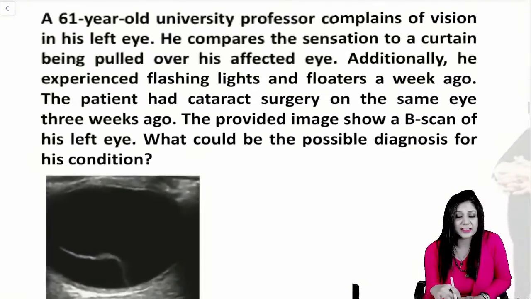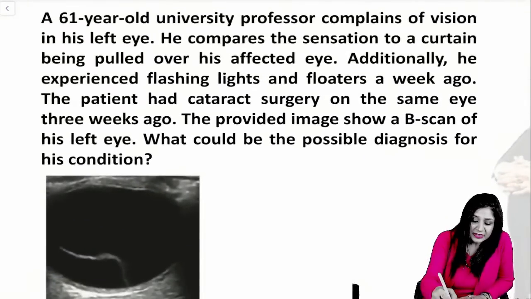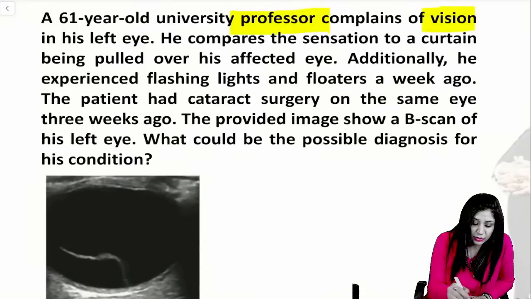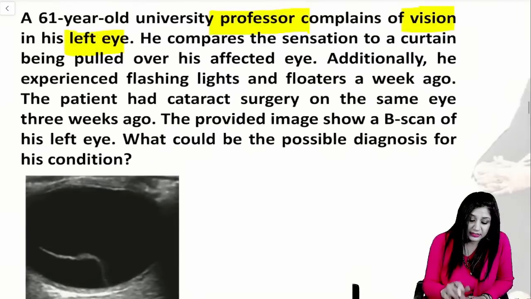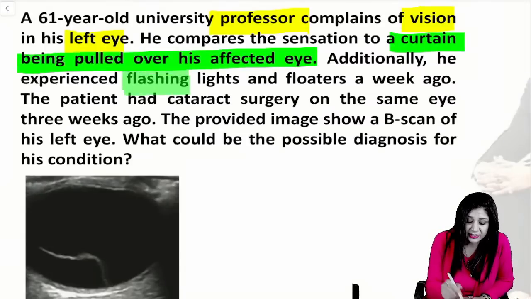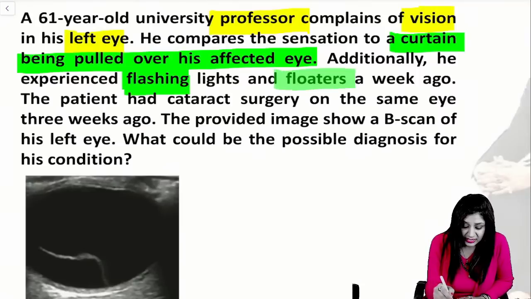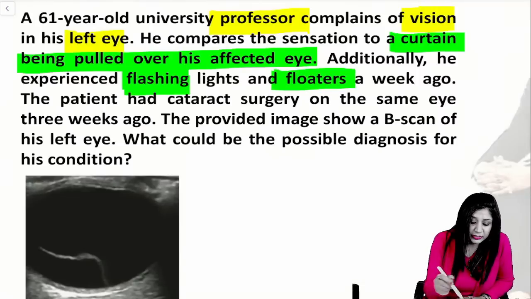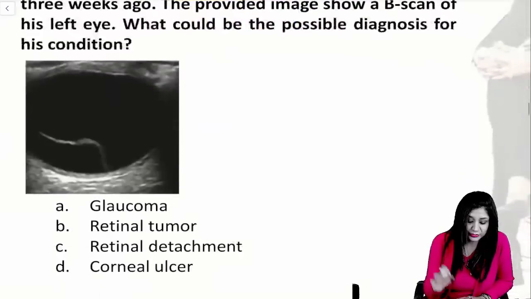Now again guys, this is very very important. If you see, a professor is coming with vision loss in his left eye, and if you are getting a curtain-like effect in the eye with flashes, photopsia and floaters, and they are also giving you history of cataract surgery, and even the B scan they have given you.